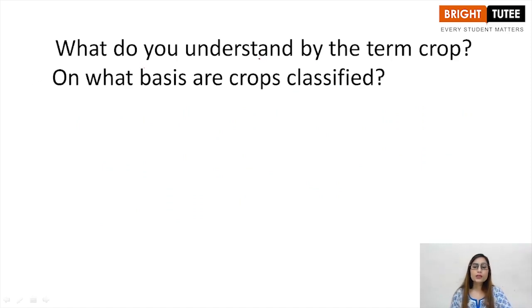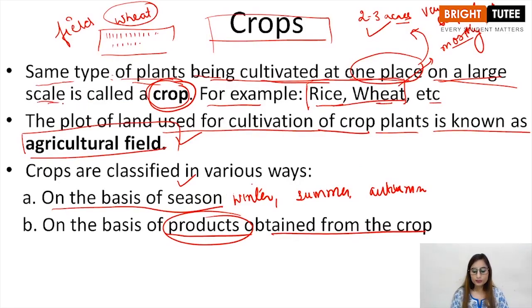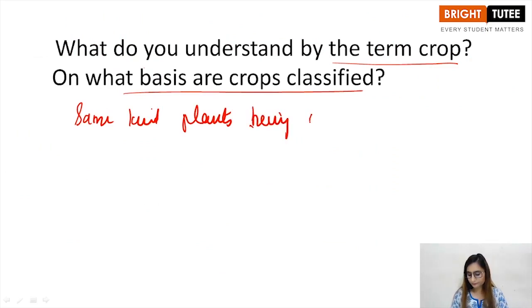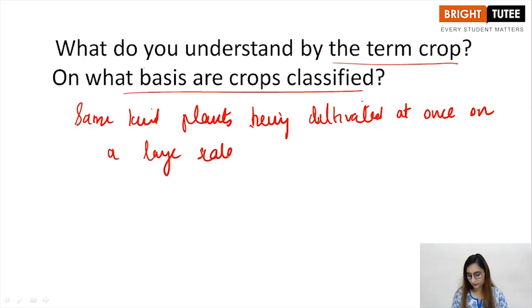Second question, what do you understand by the term crop? On what basis are crops classified, right? What is a crop? Same type of plants being cultivated at one place on a large scale. Same kind of plants being cultivated at once on a large scale is known as crop, right?